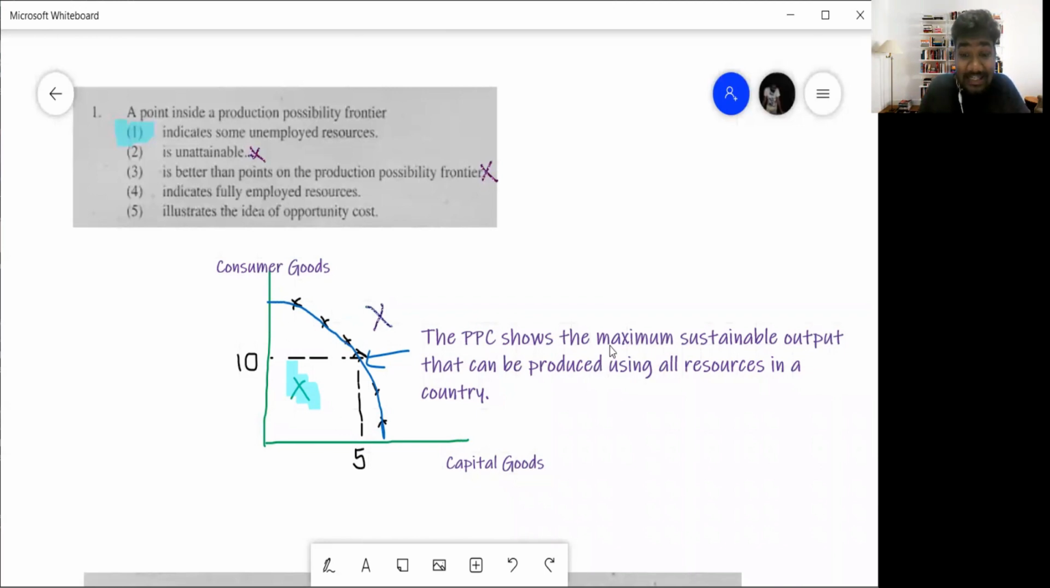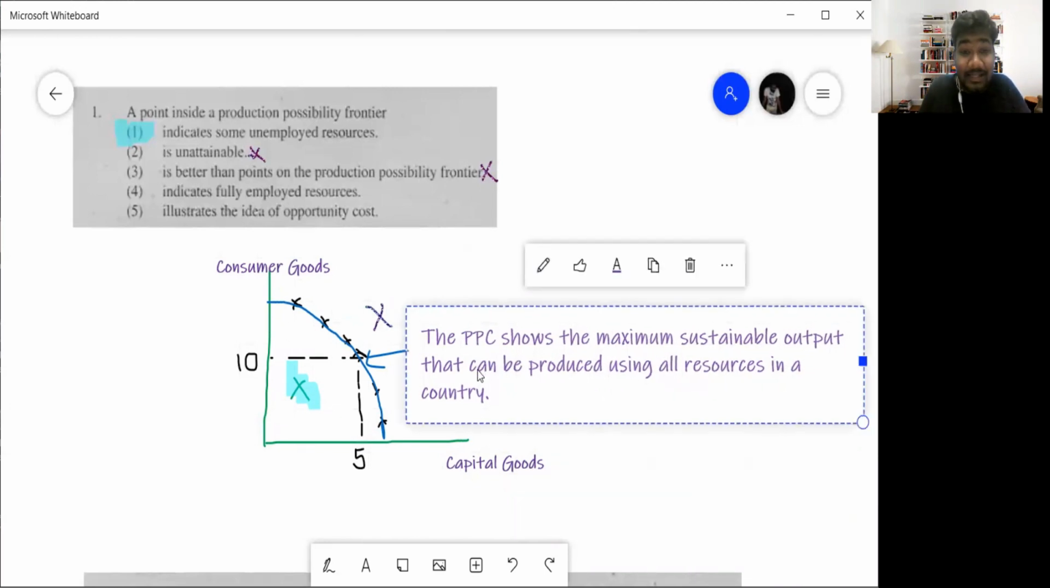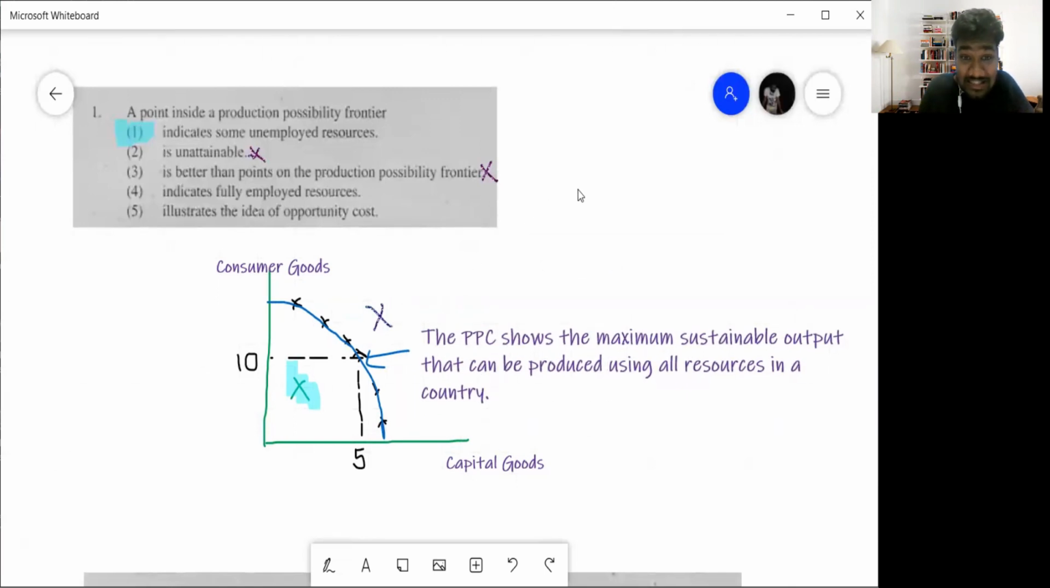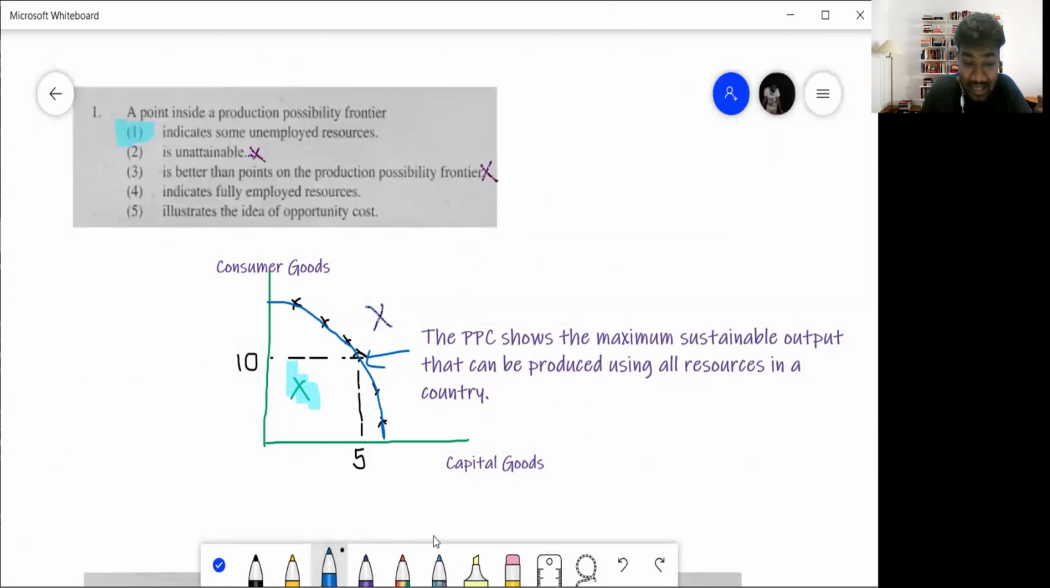It shows us the maximum sustainable output that can be produced using all the resources in the country. So if you look at this diagram, this country can produce different combinations. I have given consumer goods and capital goods as the two axes. Now there is no rule saying the two axes have to be consumer and capital. It can be any two goods. So this shows the various combinations.